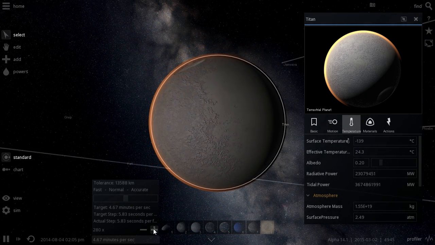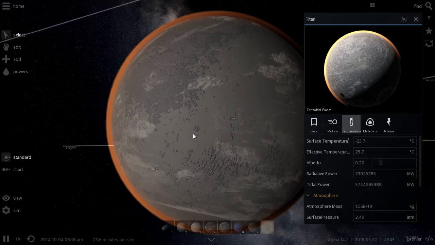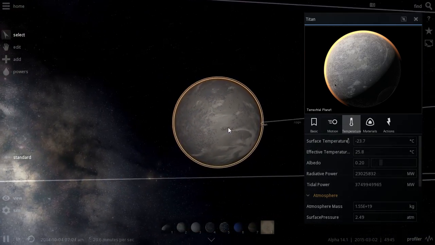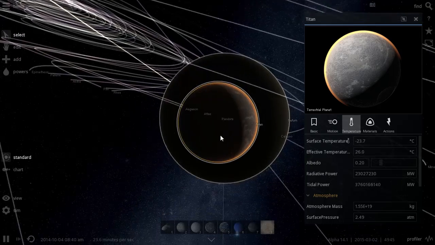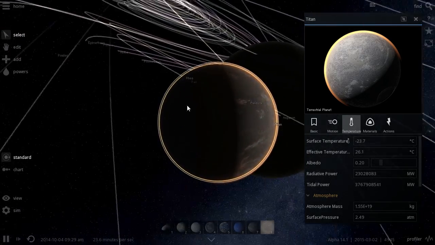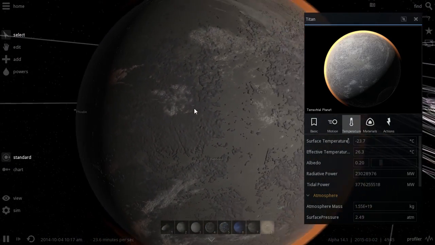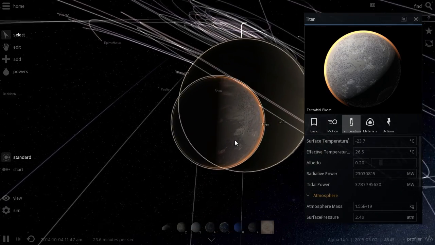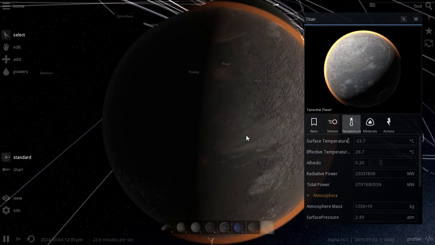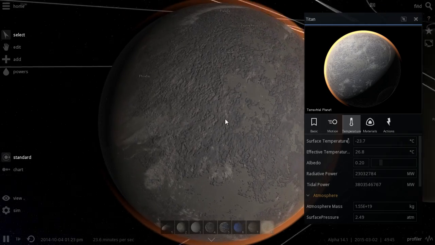And just like that, slowly, step by step, it started to warm up. It's already at minus 23 degrees Celsius, and currently has started to acquire some clouds from the water vapor. So basically this is where the methane clouds would probably dissipate, and you'll start getting the water clouds instead.